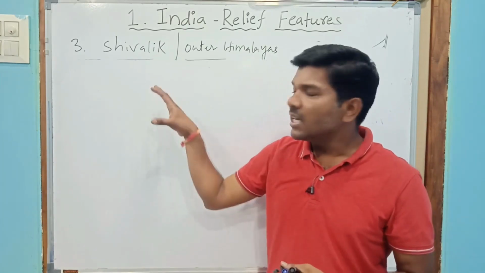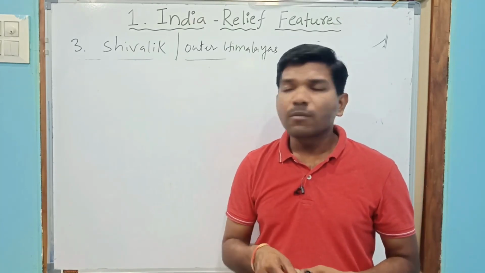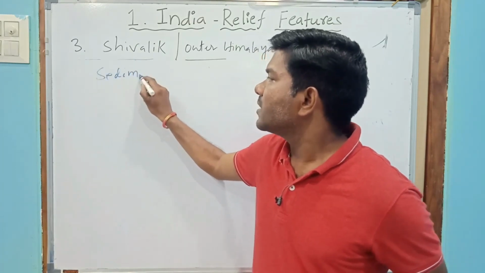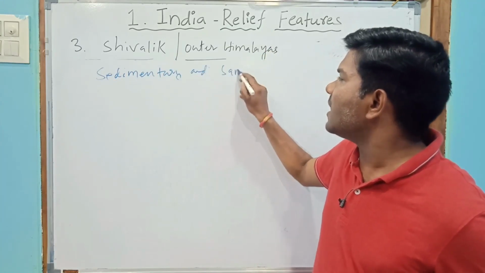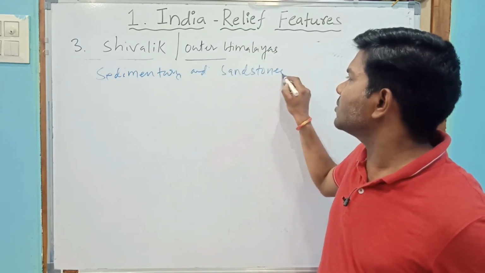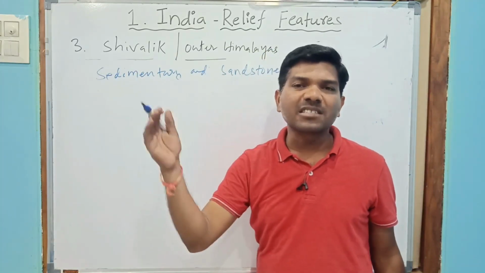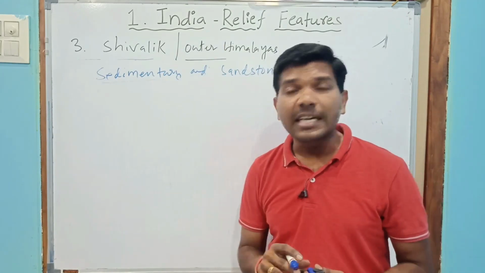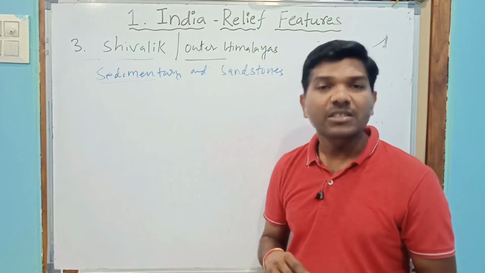So mostly the northeastern extension was composed of sedimentary rocks and sandstone. The Purvanchal in the northeastern states was mostly composed of sedimentary and sandstone rocks. So this is about the Purvanchal.